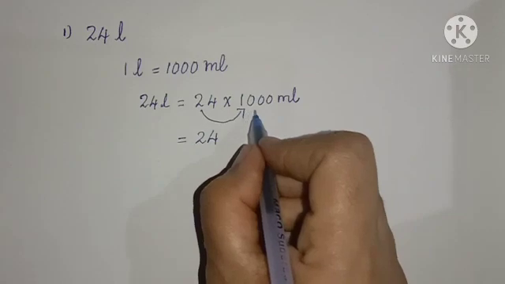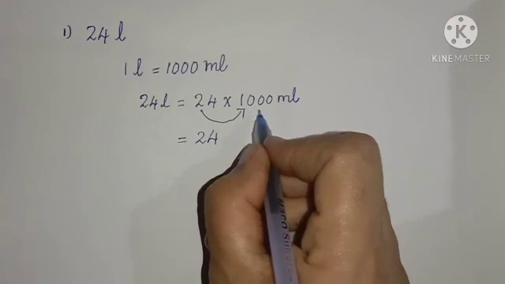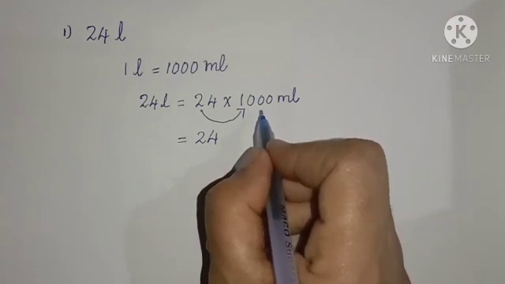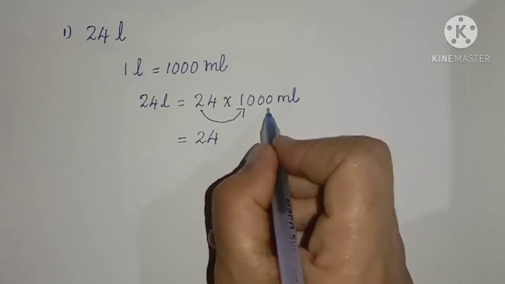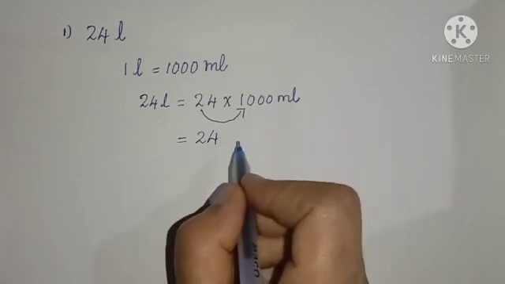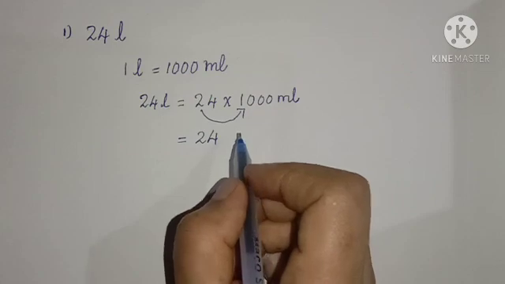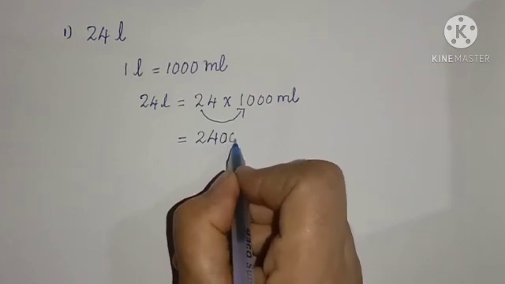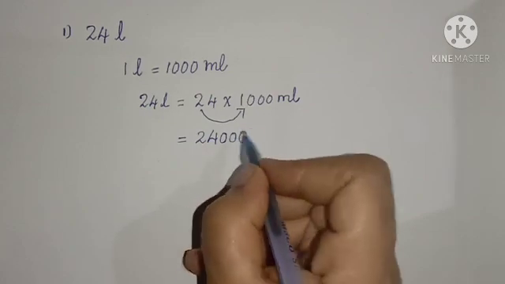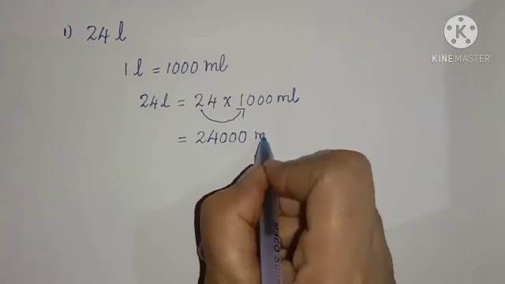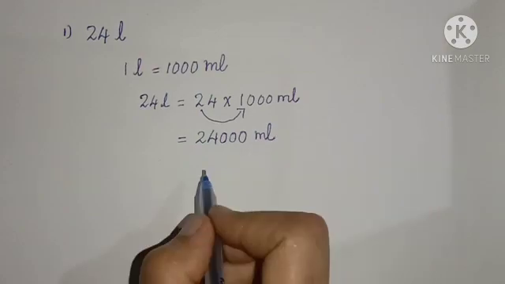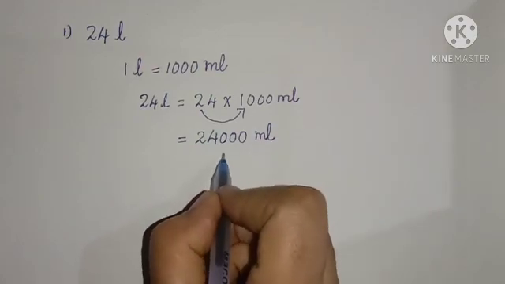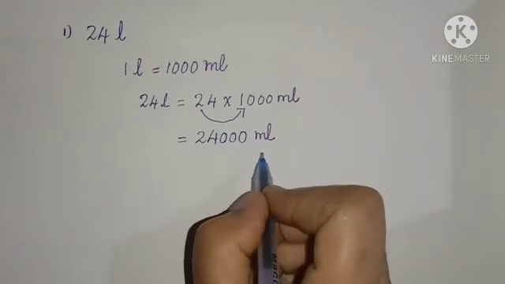Children, how many zeros are here? Yes, there are 3 zeros. Write 3 zeros on the right side of 24. Thus the answer is 24,000 milliliters.